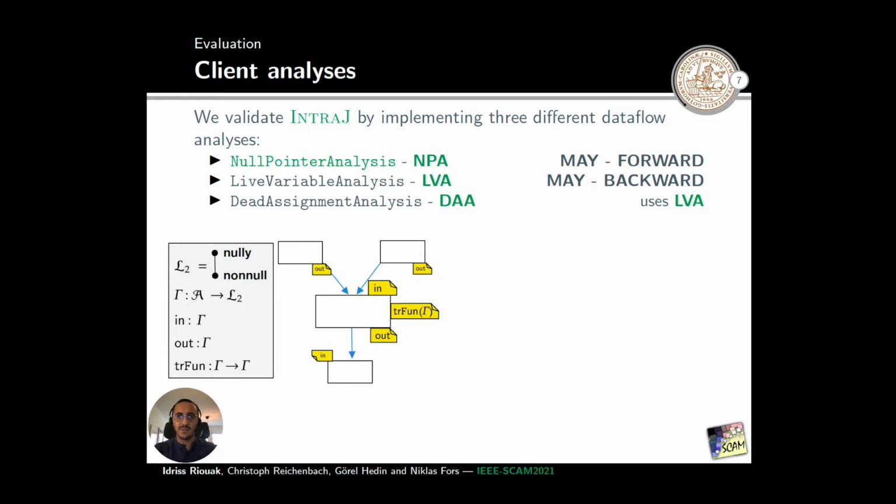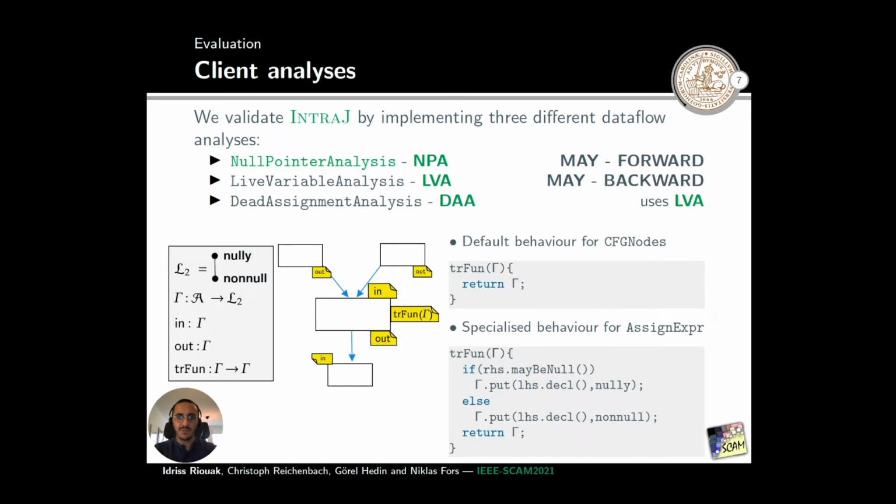The analysis is defined for each CFG node, and it computes 2 mutually dependent attributes, in and out. Each of these attributes computes an abstract environment gamma. Gamma maps access paths to elements in the binary lattice L2. The in attribute collects and merges the contributions from all the predecessors, while the out attribute is the result of the application of the transfer function on the evaluation of the in attribute. On the right, we have 2 implementation examples. The first one is the default definition of the transfer function for all the CFG nodes. The second one is the overridden definition for the assignment expression.